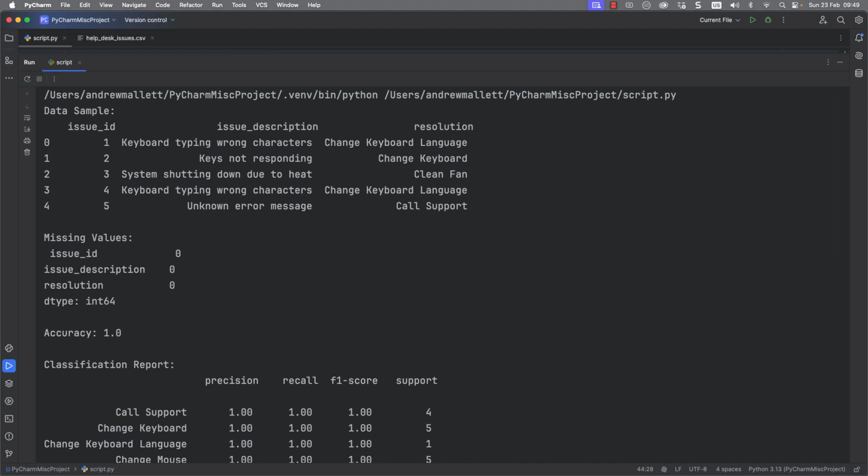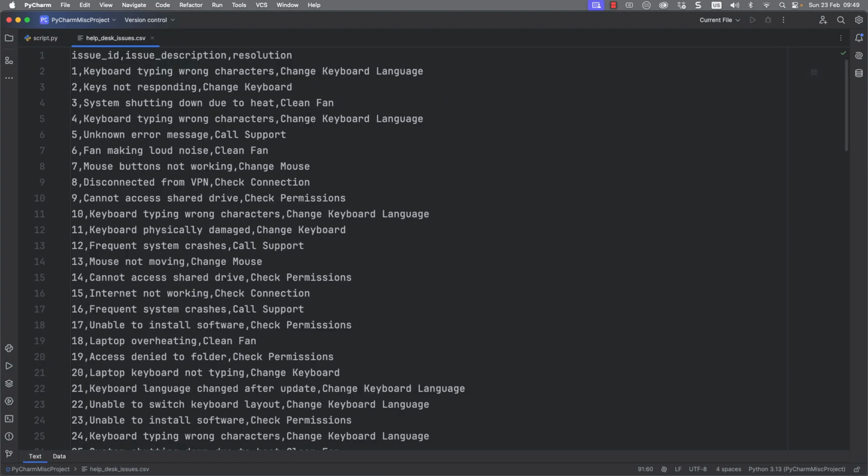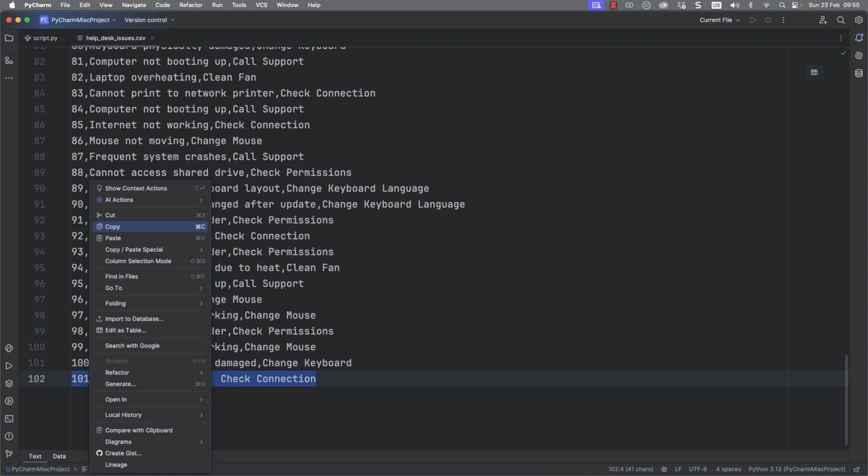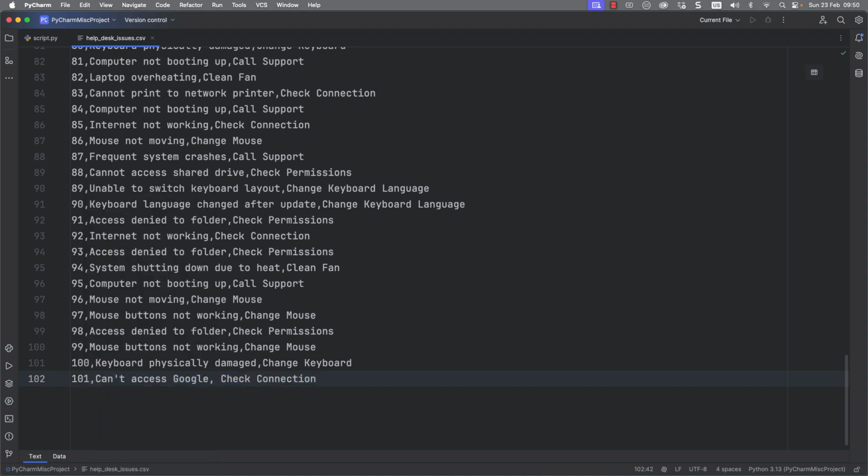And we can go back into our CSV file and we can start adding more training data. So I can go through, I don't really need the ID, but I'm saying this is then ID 101, can't access Google. And if we can put this in multiple ways, then our training data is just that little bit better, isn't it? So check connection. We can then go through and paste this down a little bit, and change the words a little bit.